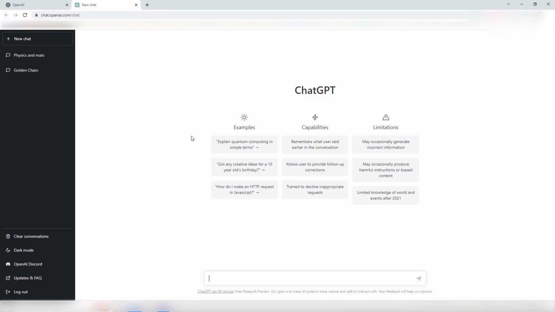And also, it's trained to decline inappropriate requests, and that's a really, really important part of ChatGPT. We are not concerned about this for this course because we are only making ethical requests, like creating 3D models and everything. So we are not concerned by this capability.